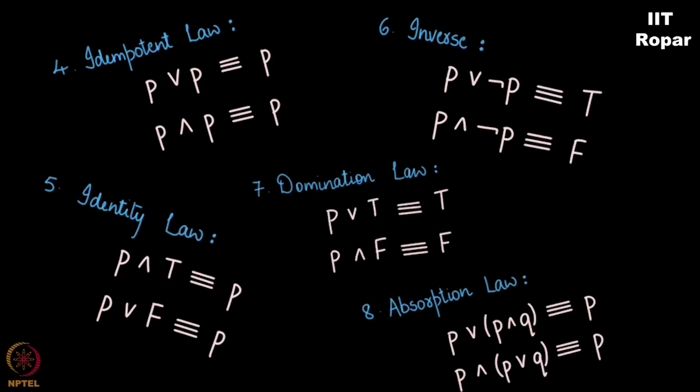It is nothing else but your A plus 0 is equal to A, equivalent, correct? Inverse is like A into 1 by A is 1. That sort of an equivalence, right? So just go through it. These are all very easy and straightforward. If you don't understand, you can always talk to us over the forum and we'll be happy to answer. But as of now, we have told you the first three laws. The rest we are leaving it to you to understand and write the truth tables and validate the equivalence.